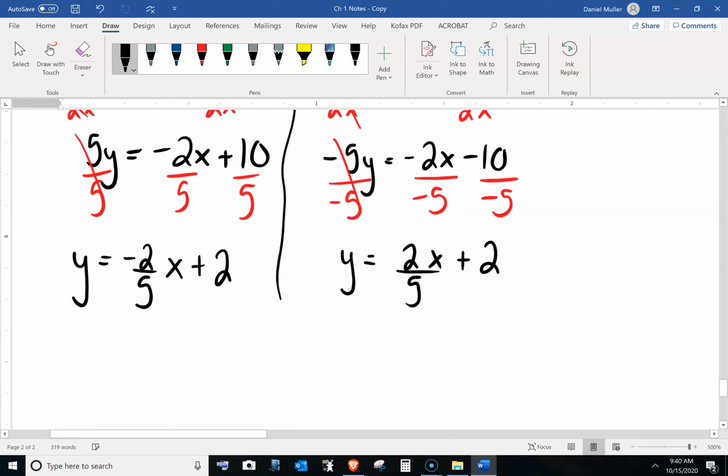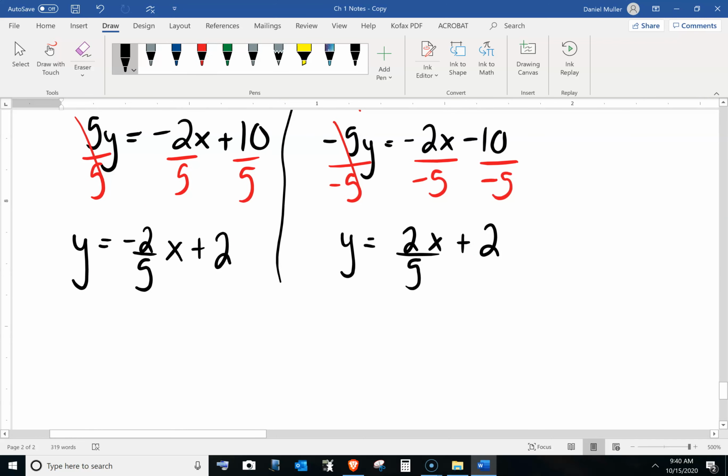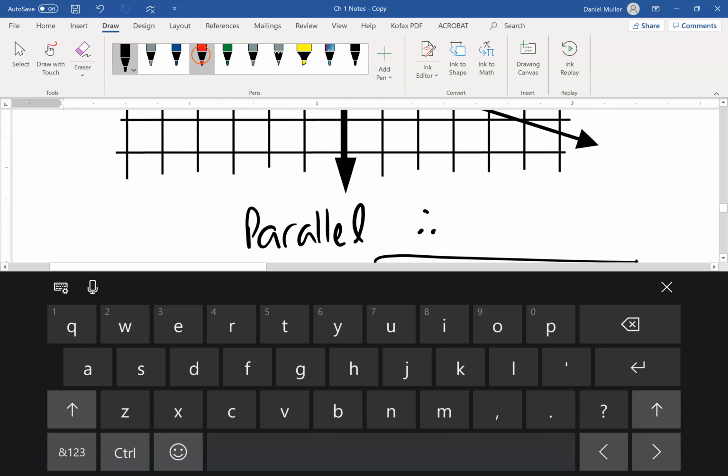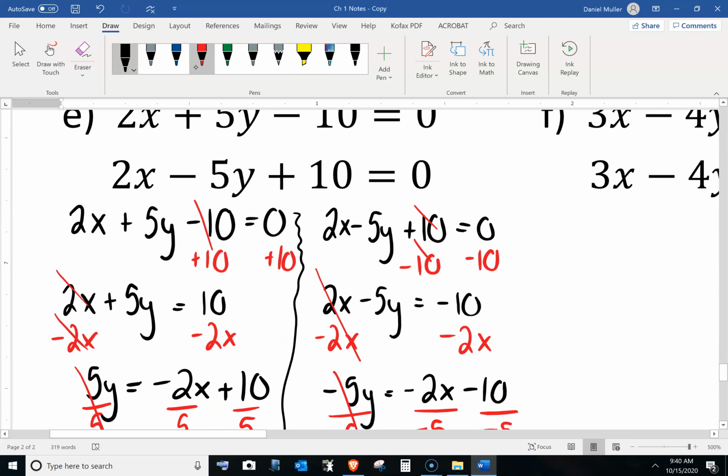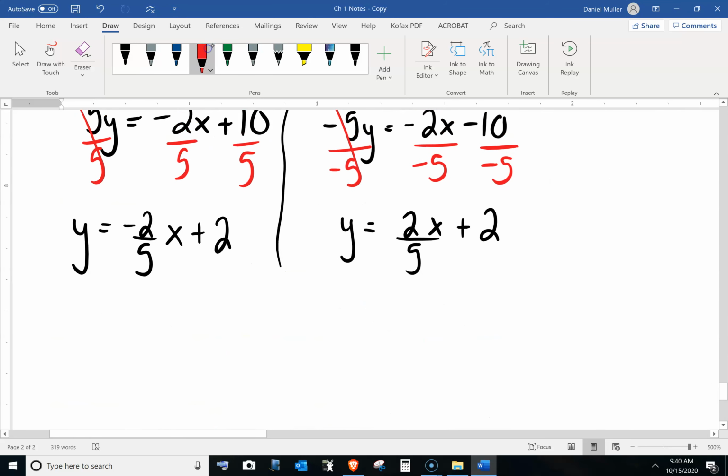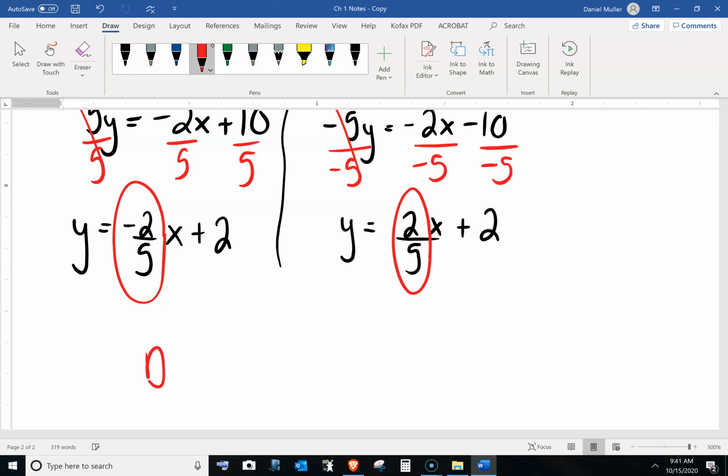So comparing these, I've got a negative 2 over 5 and a positive 2 over 5. So that's my slope, and that's my slope. They are different slopes. They're not identical. So different slopes.